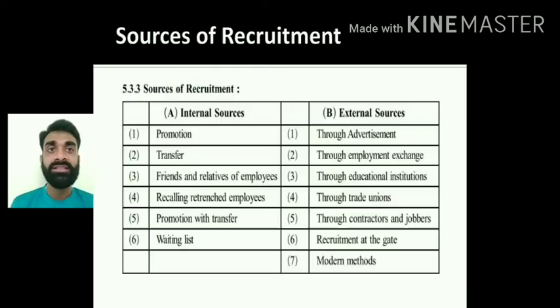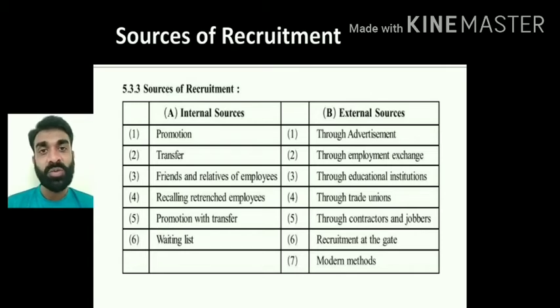Okay, getting my point? Then sources of recruitment. Sometimes it is asked as a 3 mark question, or it can be asked as a 5 mark question: what are the sources of recruitment, state the sources of recruitment, or what are the internal and external sources of recruitment. First, internal sources. In that, promotion we all know, right? That is assigning a higher level of responsibility or a higher designation with an increment in salary.